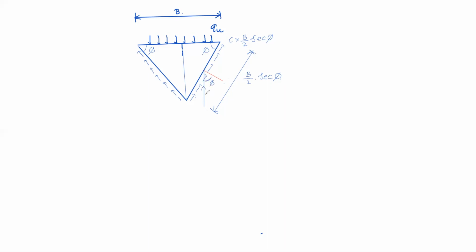So obviously this will be vertical. Let this force be Pp. This side also has the same force because of equilibrium, since this is normal. So Pp is in the vertical direction. Now you can write the equilibrium equation here.